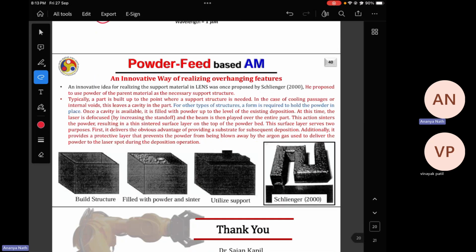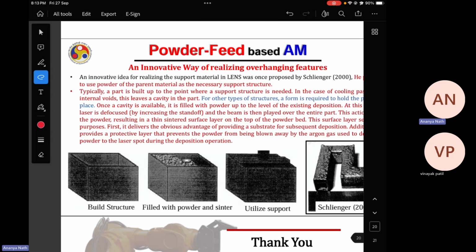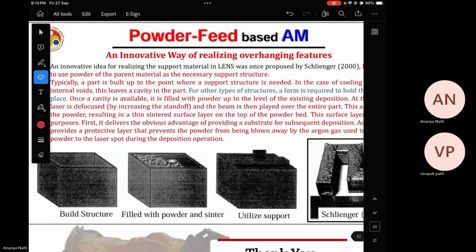So there is another very interesting part. Overhang: in case of DED, if you are now printing one part with an overhang feature, and you don't have the flexibility of tilting the head or rotating the build plate, then you have to print the part with support structure.